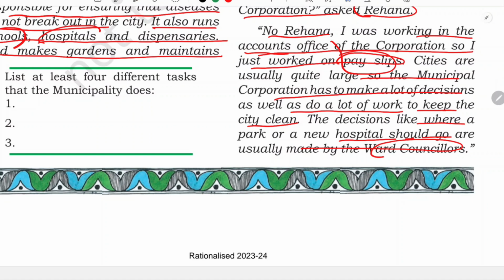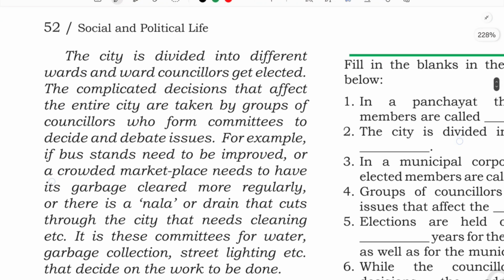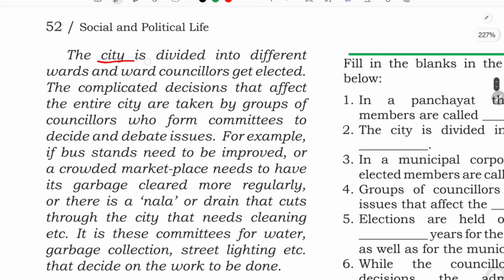See, I hope you remember when we did rural administration, the village was also divided into wards, isn't it? And every ward has a representative member. So the same thing happens here, okay, but here it is at a big level. The city is divided into different wards, and ward councillors get elected. So these ward councillors, they are called councillors, okay, they got elected.